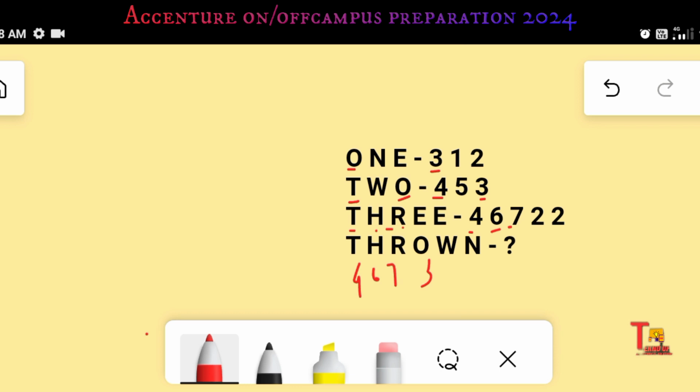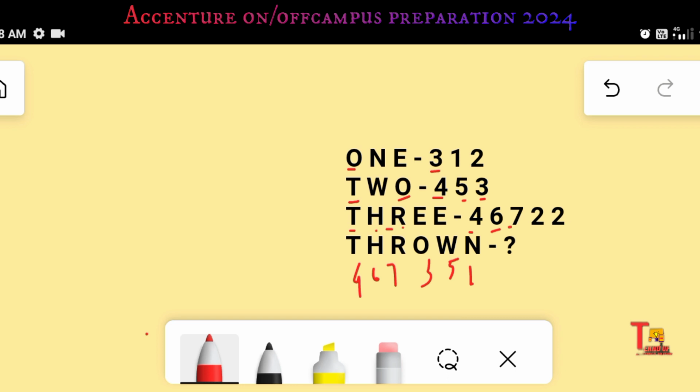And W is only inside 2, so 2 means 5. So it is 5, and N is nowhere apart from 1. So N is 1. I hope you got the logic. This way you have to solve the problem.